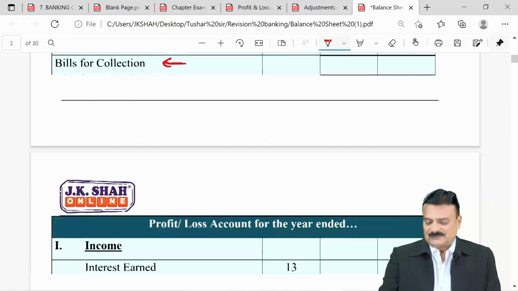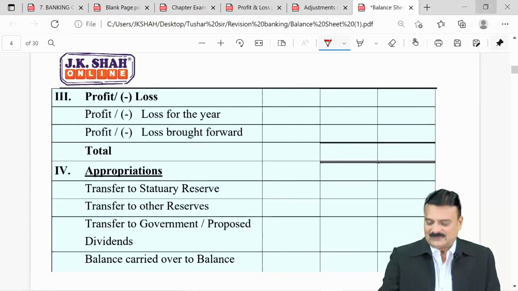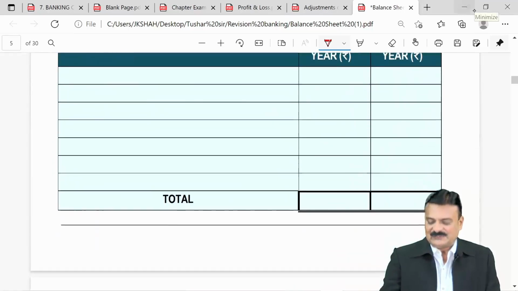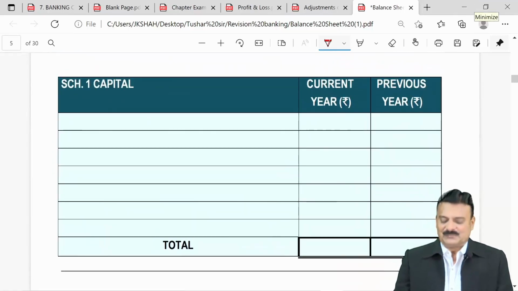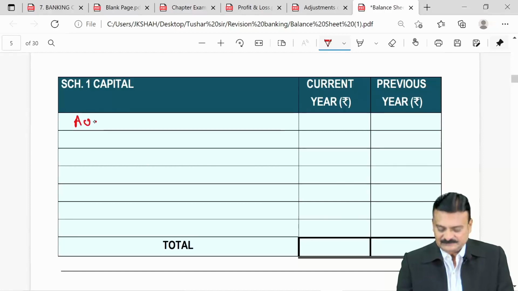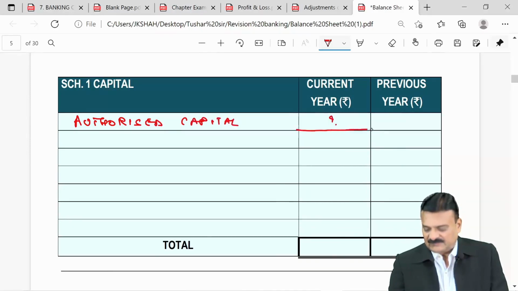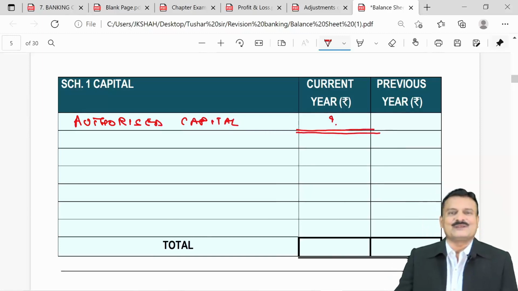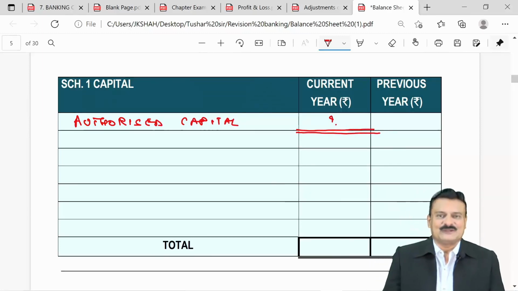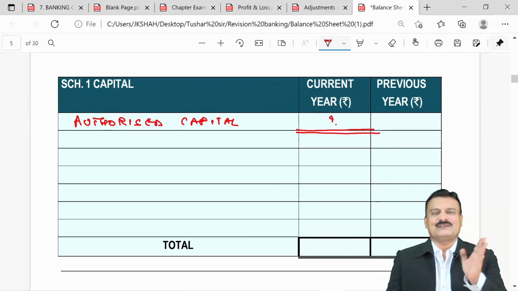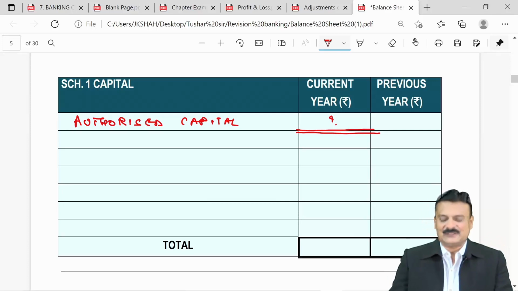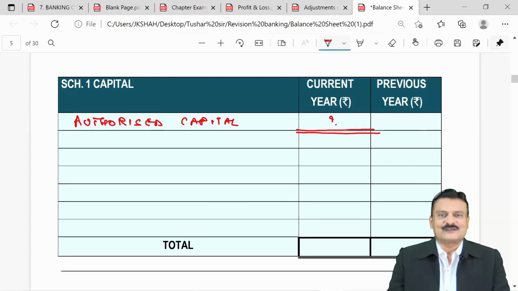What can come, as you know, note 1, capital will be highly similar to what we used to write in a company account, like you start with authorized capital. The amount of authorized capital, if it is there, you write or put a question mark and then 2 underlines always, because that is not to be considered in the total. Then issued, subscribed and paid up capital, this many shares of this much. Simple, nothing difficult. No disclosures like company accounts here.